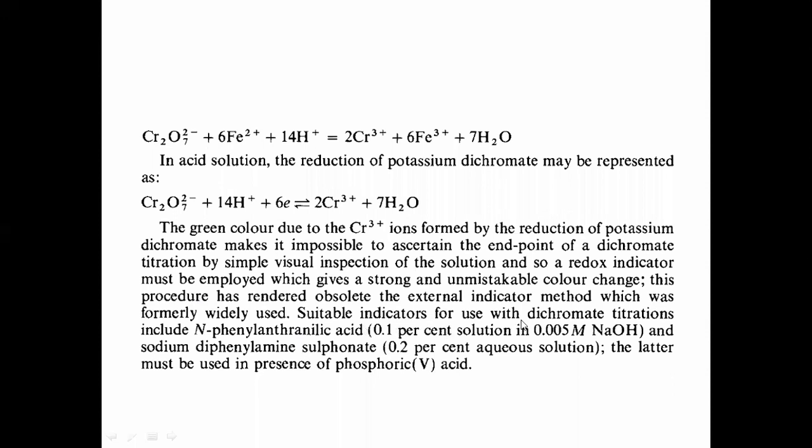Now, what type of indicator are we going to use for dichromate titration? N-phenyl anthranilic acid 0.1% or sodium diphenylamine sulfonate 0.2% can be used as indicator solutions while we are doing dichromate titrations.